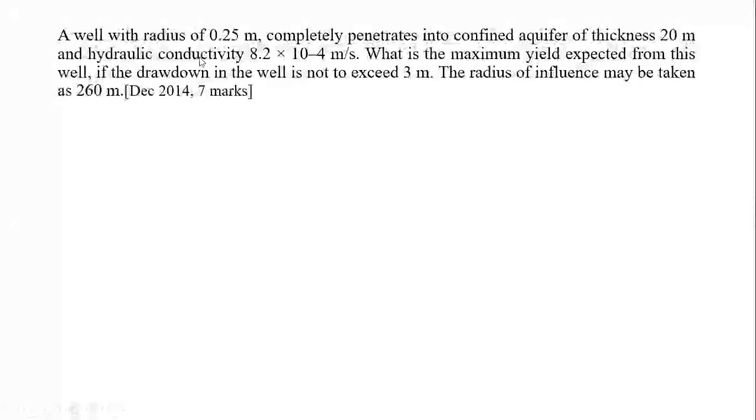We will start with the numericals. This is the first one, which was asked in December 14 for 7 marks. A well with a radius of 0.25 meter completely penetrates into a confined aquifer of thickness 20 meters and hydraulic conductivity 8.2 into 10 to the minus 4 meter per second. What is the maximum yield expected from this well if the drawdown in the well is not to exceed 3 meters? The radius of influence may be taken as 260 meters.